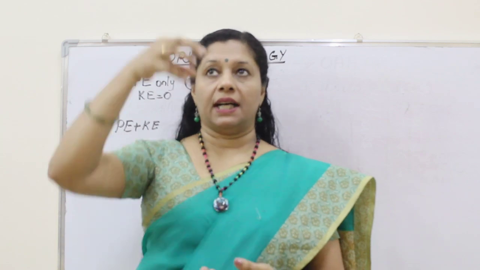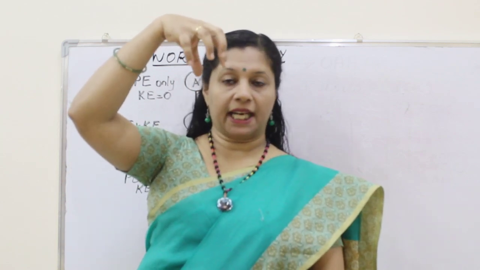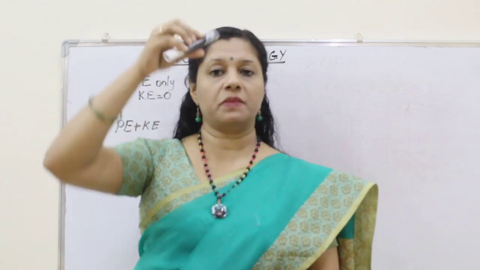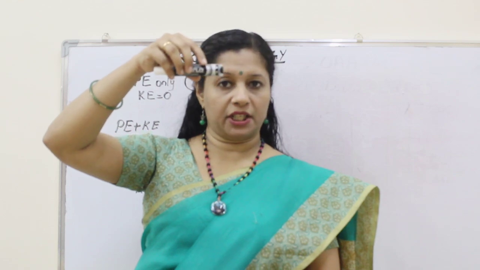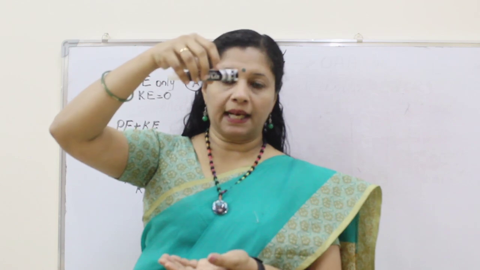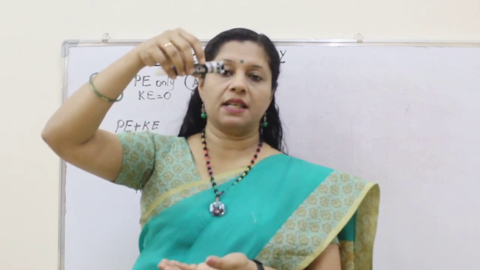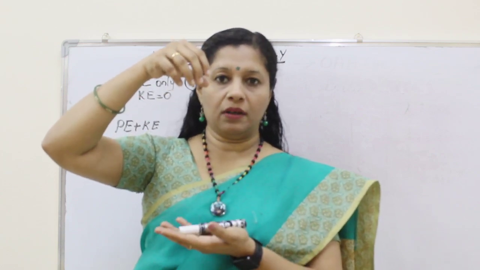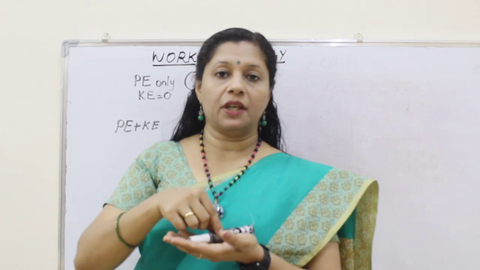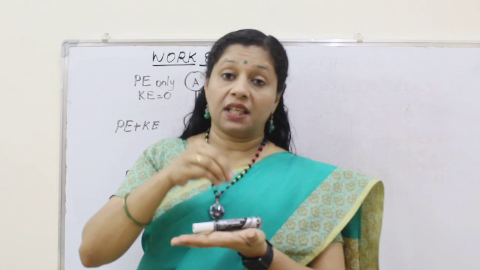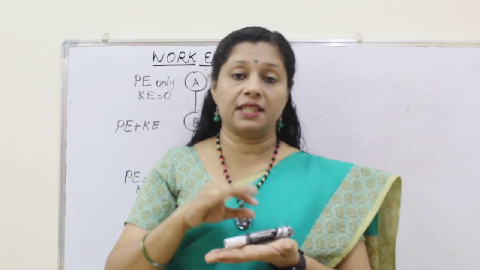So when a body is falling freely under the force of gravity, before we drop it, it has no movement. So I am holding it, so at that time what is the energy? Suppose this is the object I am holding. This has only potential energy now, because I have lifted it to a height, so this has potential energy. The moment I release, the potential energy starts decreasing. Now it doesn't have kinetic energy, only potential energy. So when I drop it down, then the potential energy got converted into kinetic energy. Just before it reaches the ground, what is the condition? Only kinetic energy is available, potential energy has become zero.